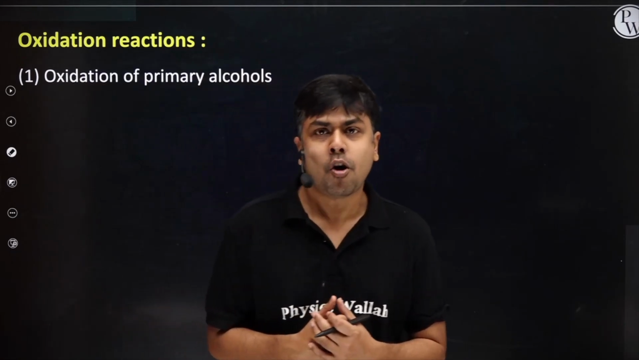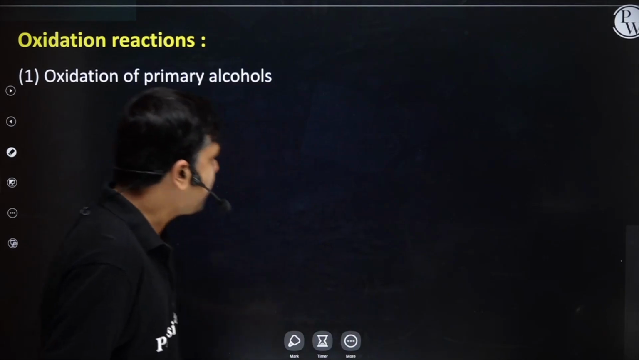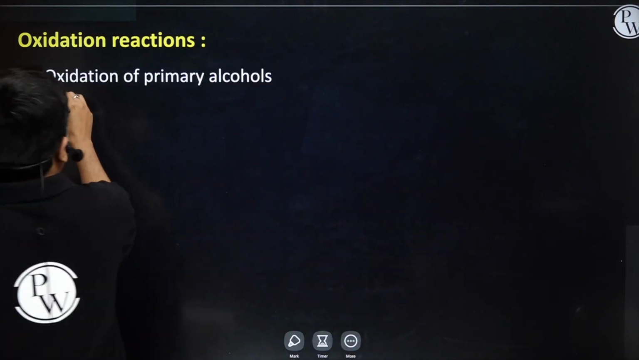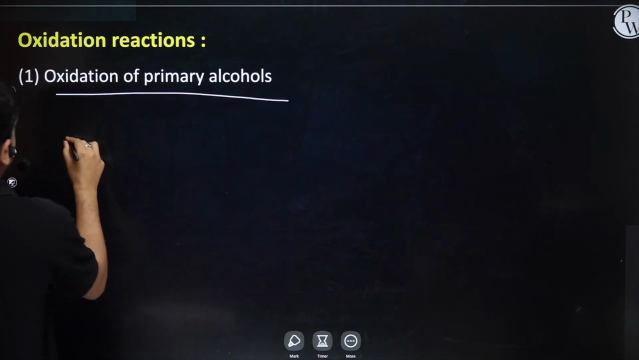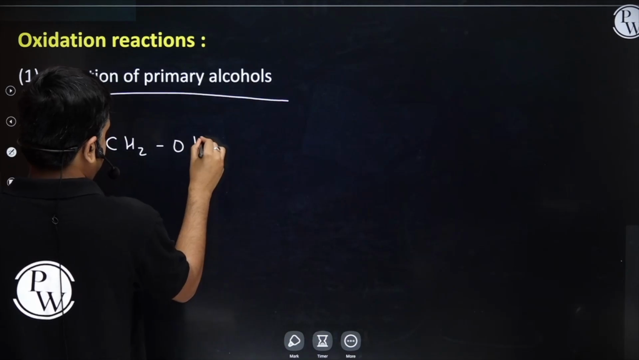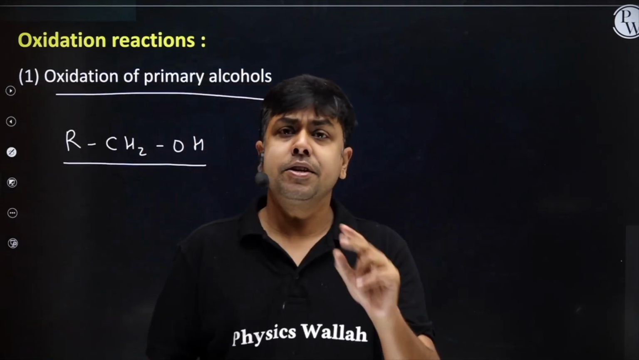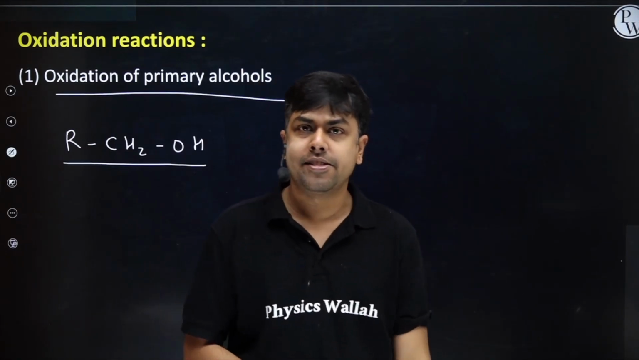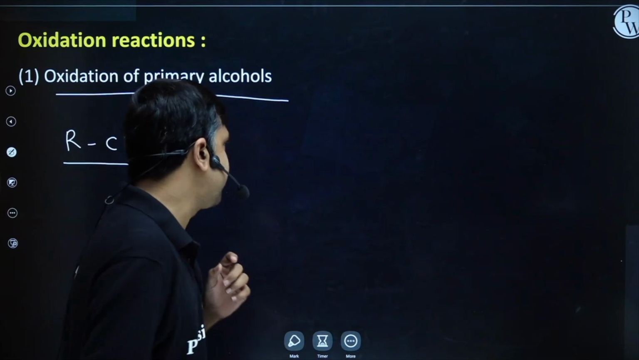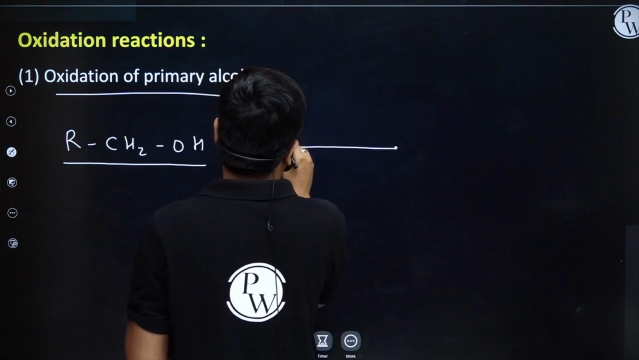Students, now let's talk about the oxidation reactions of alcohol. Let us first of all talk about oxidation of primary alcohol. I am having primary alcohol. The general formula is RCH2OH. And now it's treated with an oxidizing agent. We are having 2 different types of oxidizing agent: one mild oxidizer, one strong oxidizer. Let's first of all talk about strong oxidizing agent.